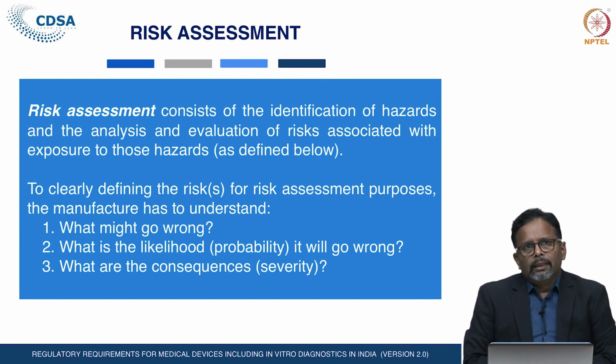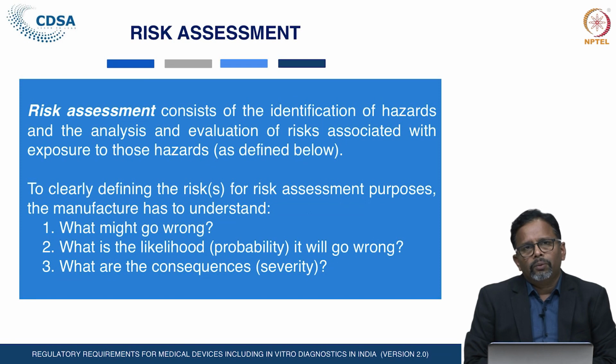The risk assessment clearly defines that the manufacturer has to understand what might go wrong with the devices which they are going to manufacture or which are being manufactured. What is the probability if it will go wrong?